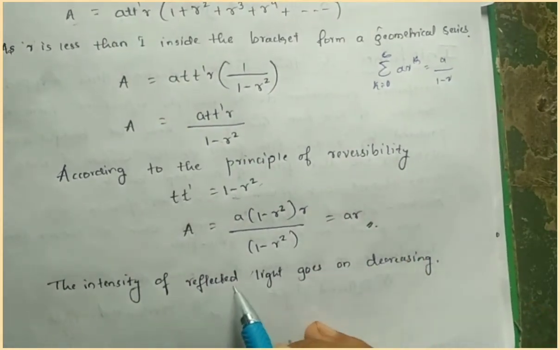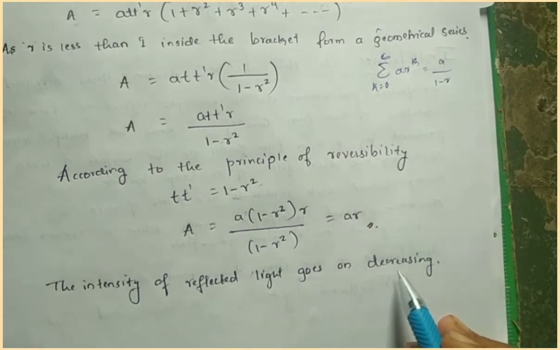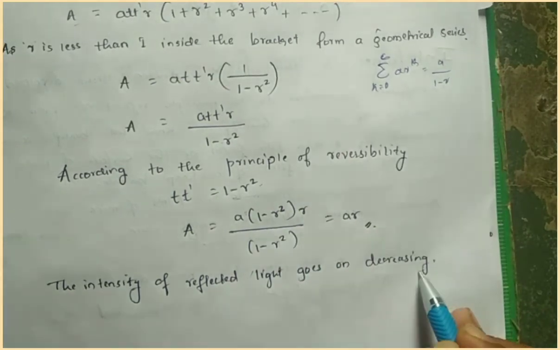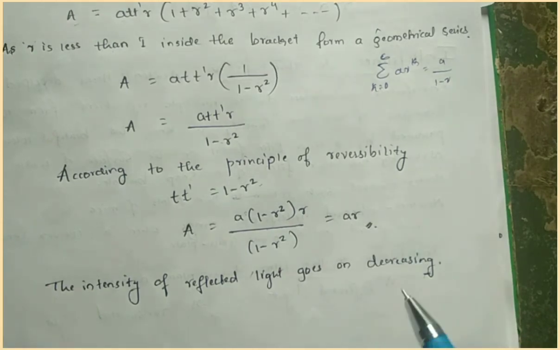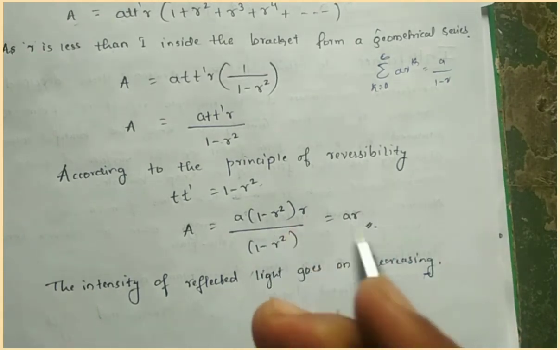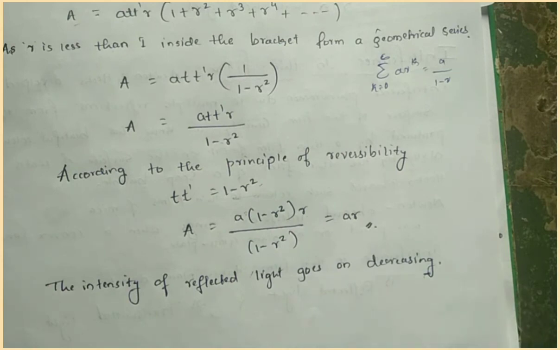This shows that the intensity of reflected light goes on decreasing. This is the multiple reflection in thin films. Thank you.